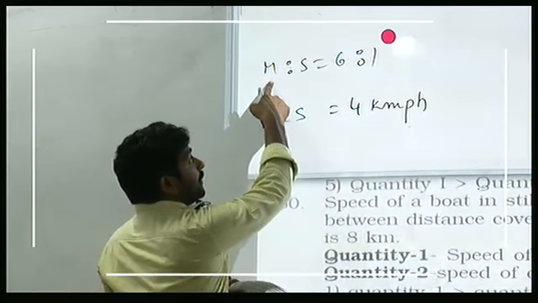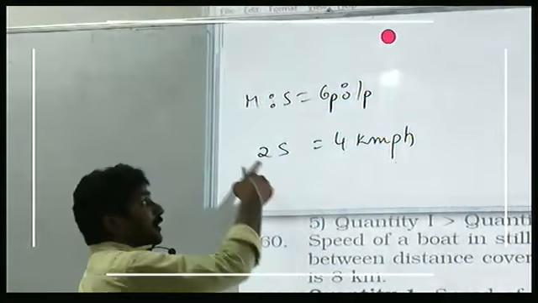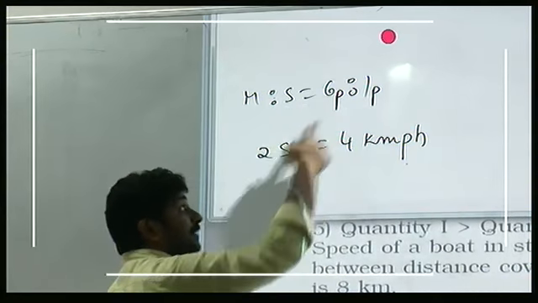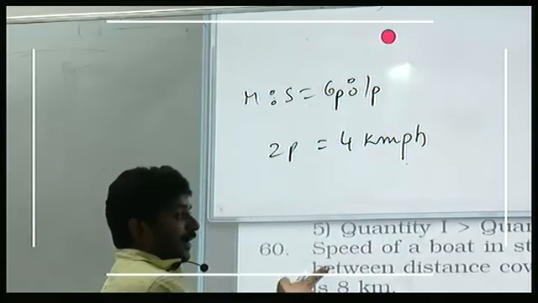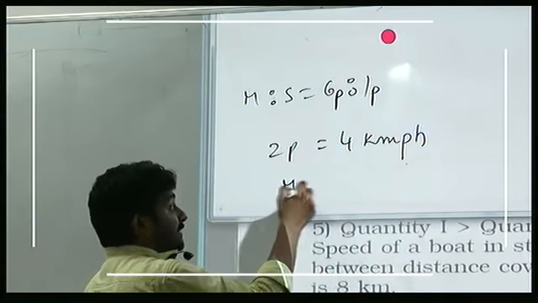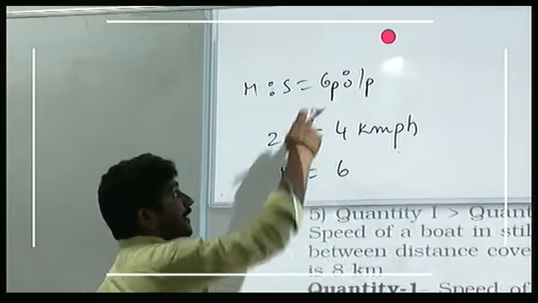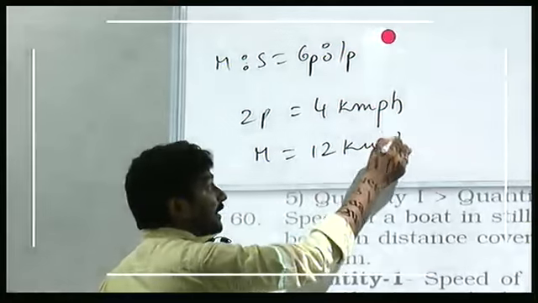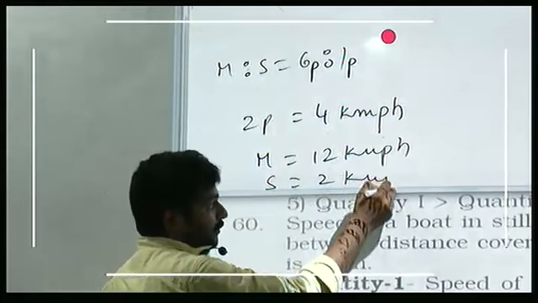From the ratio, man speed is 6 parts and stream speed is 1 part. 2S is 2 parts, S is 1 part. If 2 parts is 4 km/h, then man speed is 6 parts, which is 12 km/h. Stream speed is 1 part, which is 2 km/h.